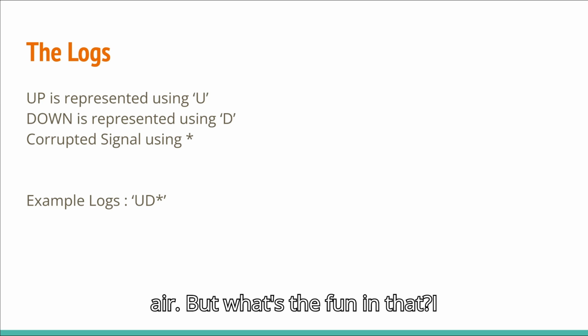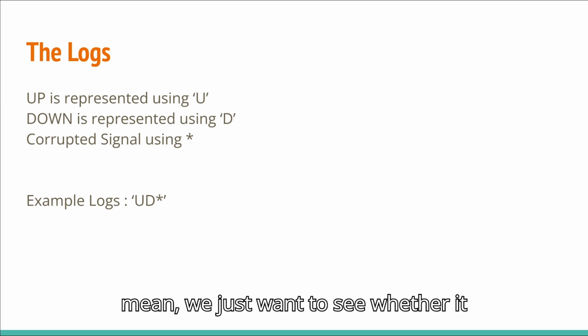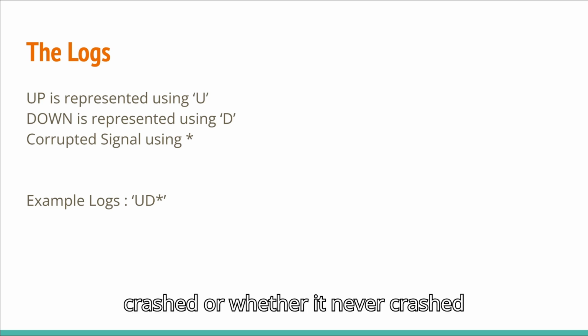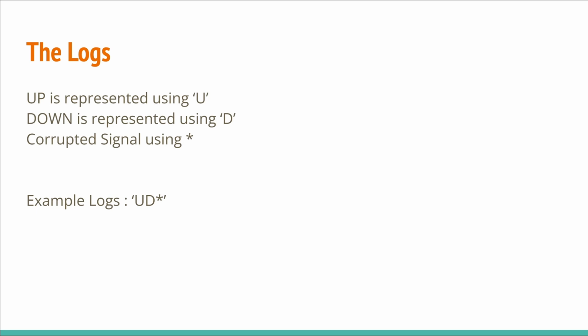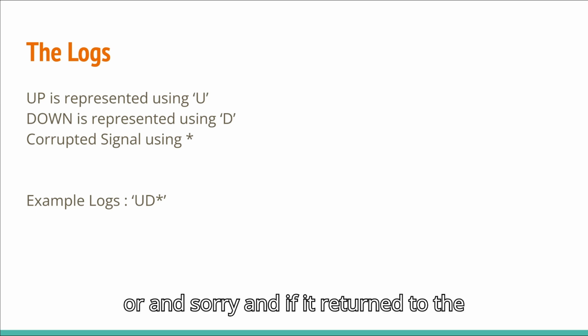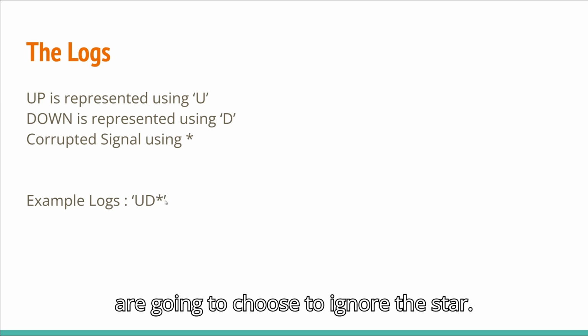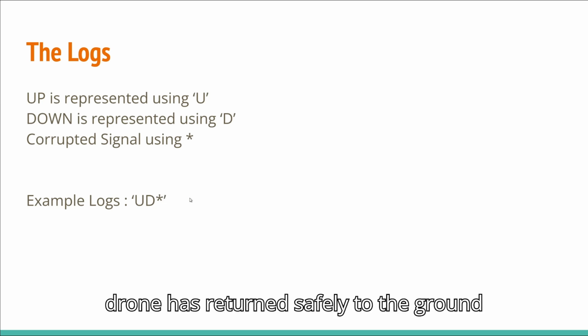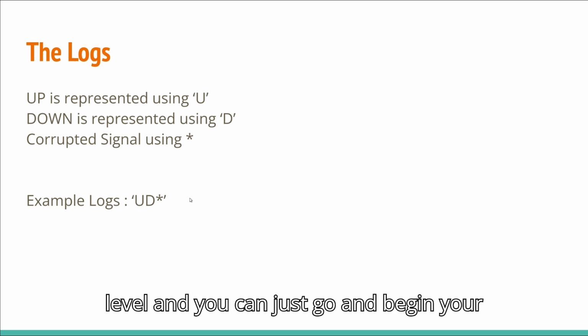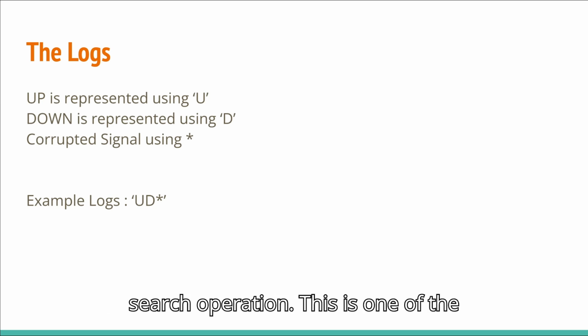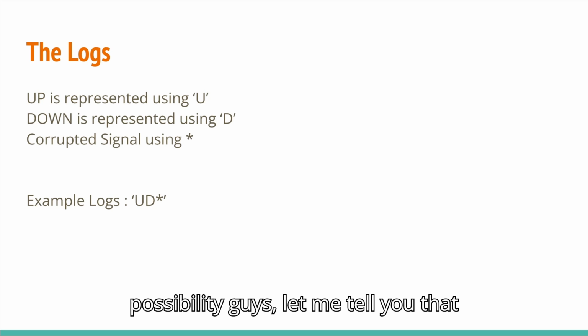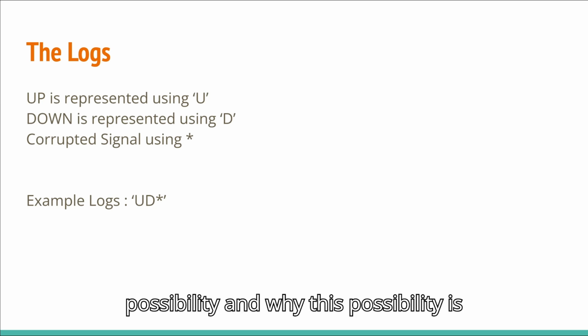But what's the fun in that? We just want to see whether it crashed or whether it never crashed, and if it returned to the ground station, right? So that's why we're going to choose to ignore the star, and this would tell us that your drone has returned safely to ground level, and you can just go and begin your search operation. This is one of the possibilities, guys. Let me tell you that it's not a guarantee, it's one of the possibilities.